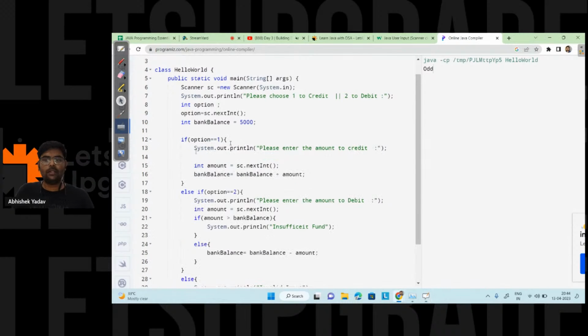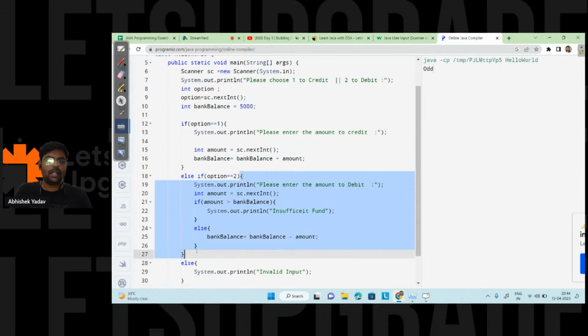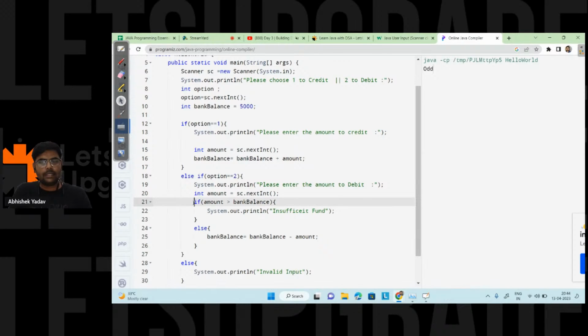That is option 1 and option 2, right? Option 1 is used to handle the add part, and option 2 is used to handle the subtract part. In option 2 I again have two options: either the amount is greater than the bank balance, then I print insufficient fund, or else it will be bank balance minus amount. Okay? So now let's move to the third part, that is the switch case.